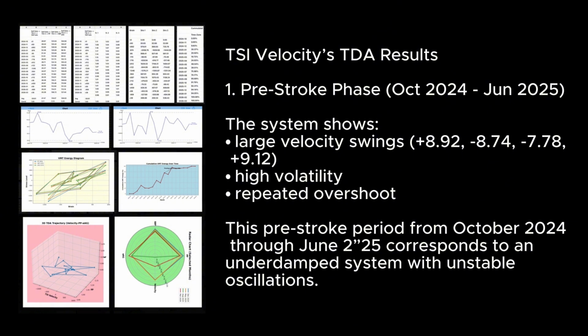TSI velocities, TDA results. 1. Pre-stroke phase, October 2024 to June 2025. The system shows large velocity swings, plus 8.92, minus 8.74, minus 7.78, plus 9.1, high volatility and repeated overshoot. This pre-stroke period from October 2024 through June 2025 corresponds to an underdamped system with unstable oscillations.